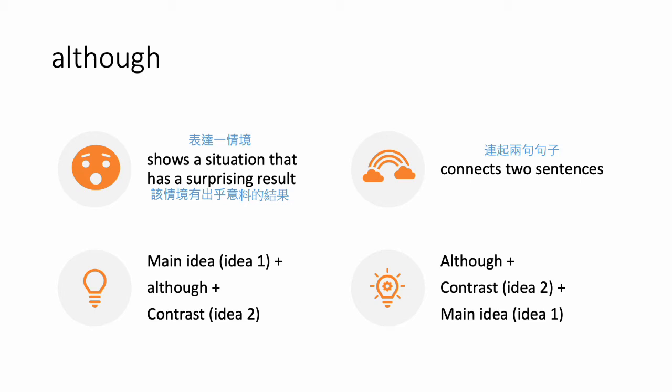Although connects two sentences. And there are two forms of how to write although sentences. You can write the main thing first, the main idea, and put although in the middle, and write your contrast idea. Another form is to put although at the front. Of course, you need to capitalize A. After although, you need to put the contrast idea, and you put your main thing, your main idea at the end. But in this form, you must write a comma after your contrast idea.